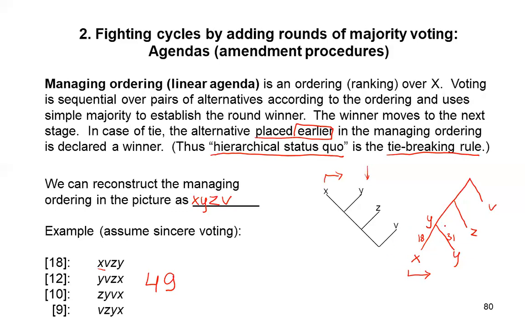Now Y versus Z. Z wins here. Y gets only 12 votes, and Z 37 votes. So Z is the winner. And now Z against V. V wins, 39 actually. So a huge win for V against 10 for Z. And V is the overall winner.